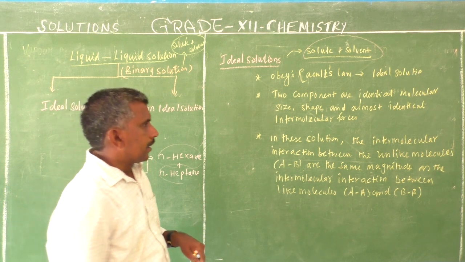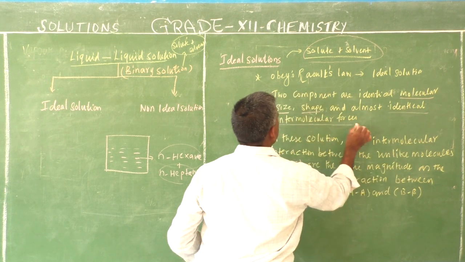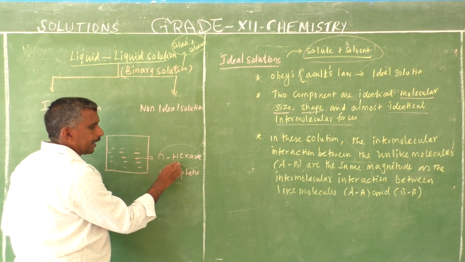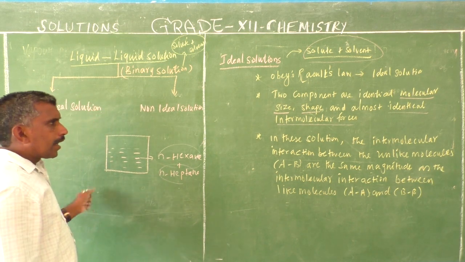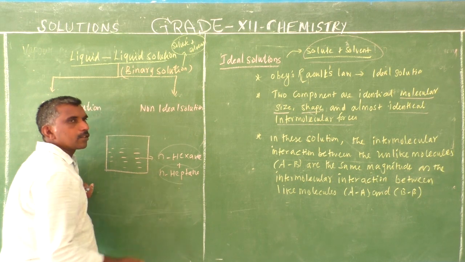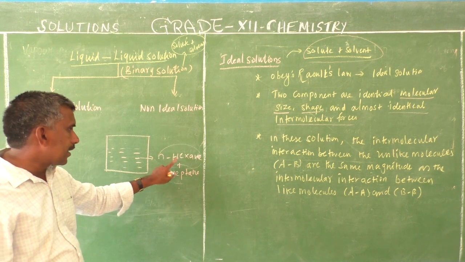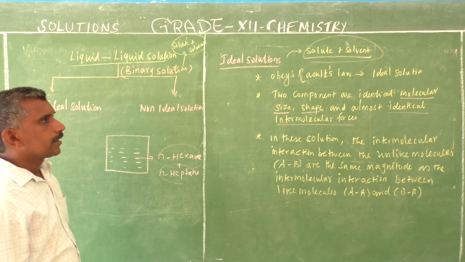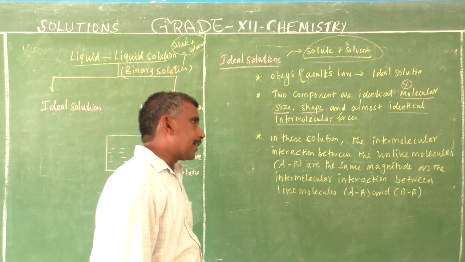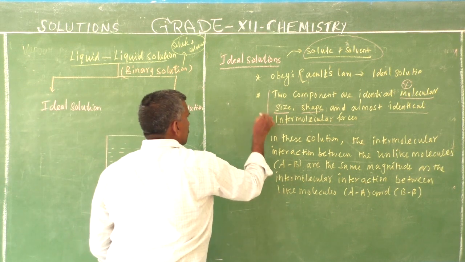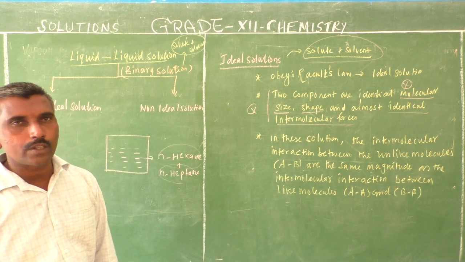What is the same? Molecular size, shape, and almost identical intermolecular forces. The size of N-hexane and N-heptane is almost similar, the shape is also similar, and the intermolecular forces are almost the same. That is the condition. This condition is satisfied by N-hexane and N-heptane, so this solution is known as an ideal solution.